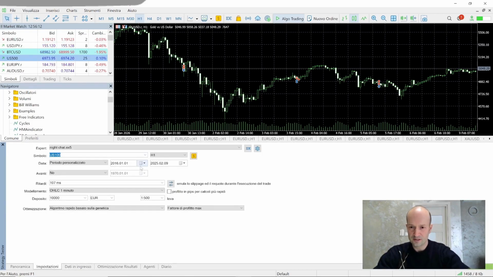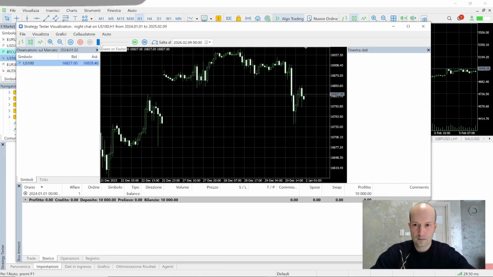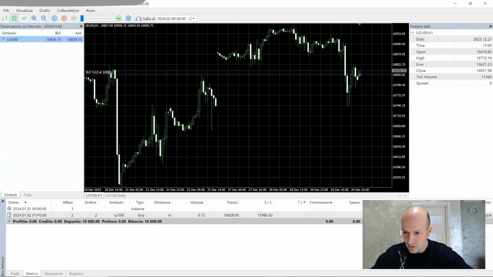Now the most important thing, let's look at the settings. Here we'll set a shorter period. Maybe let's do a visual test and see if this expert really works or not. Let's see what has been programmed. So we can see there's a trade here. At what time was the trade opened? We opened it at 1:05 at night, so it seems correct.